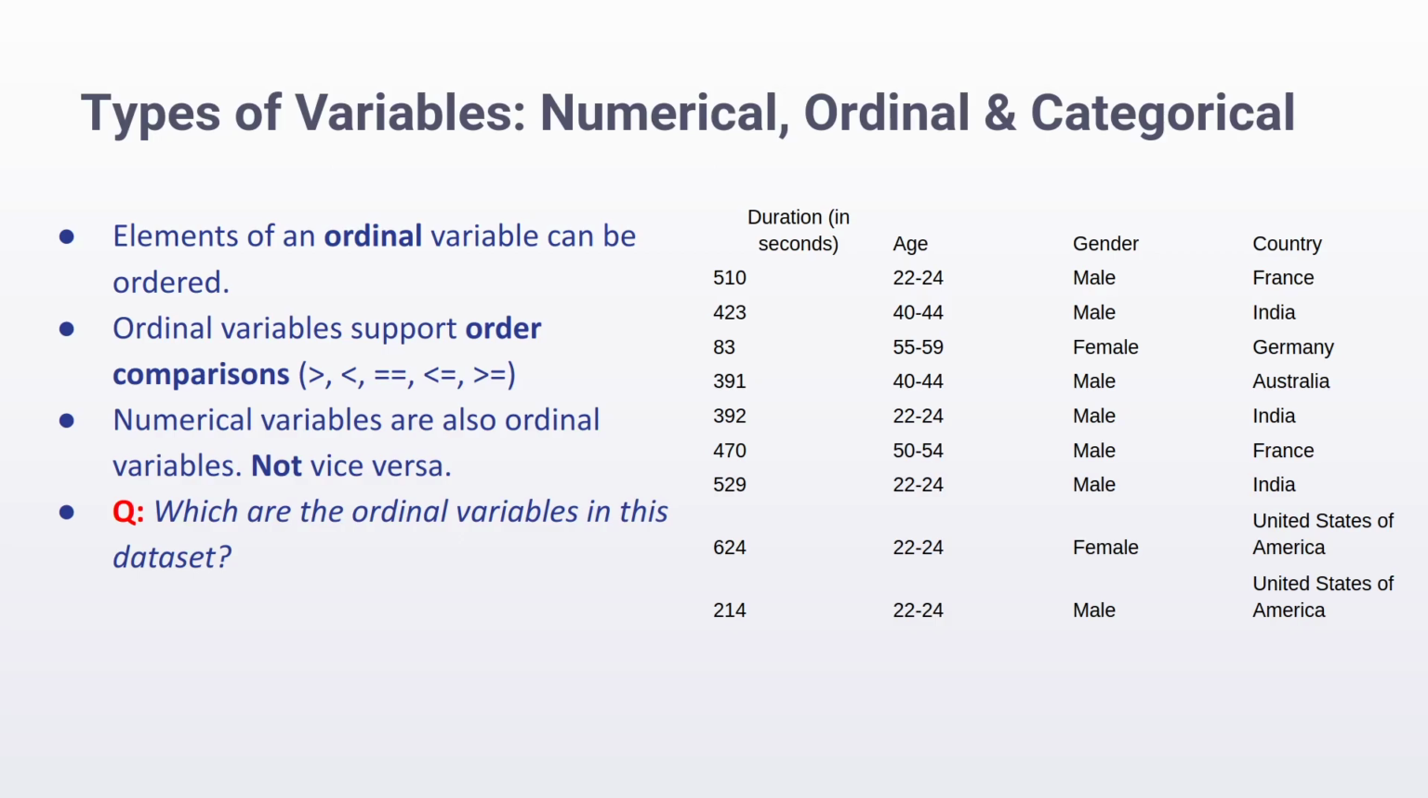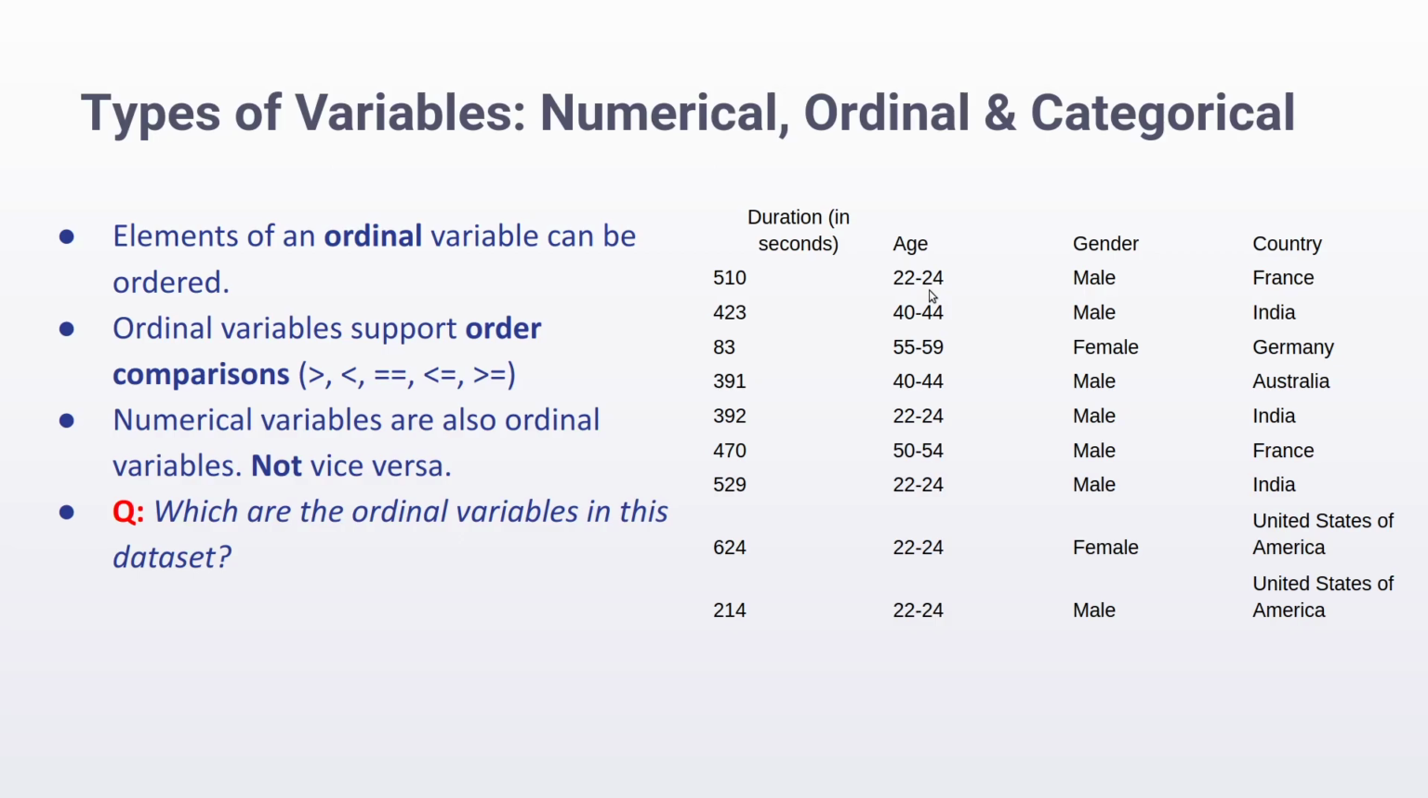So here's a question again. In the dataset shown here, which is the ordinal variable? Pause again here to think about the answer. Well, we have already decided that duration is a numerical variable in the previous slide, and therefore it is an ordinal variable. But which other variable is an ordinal variable? Well, the answer is age.